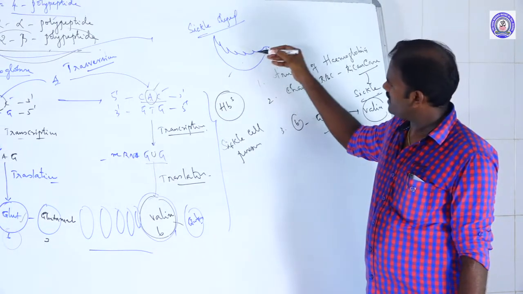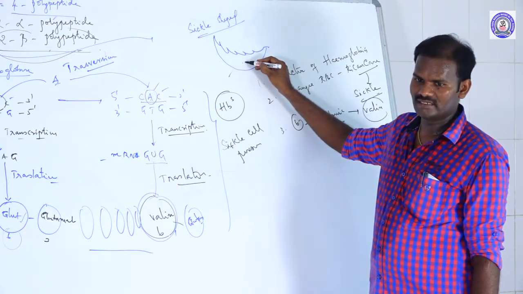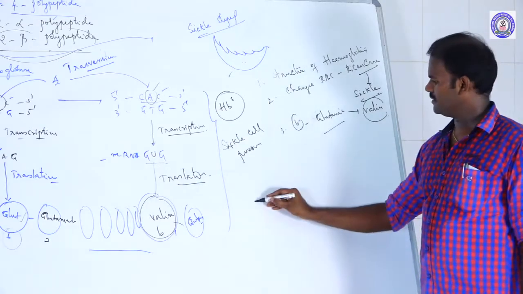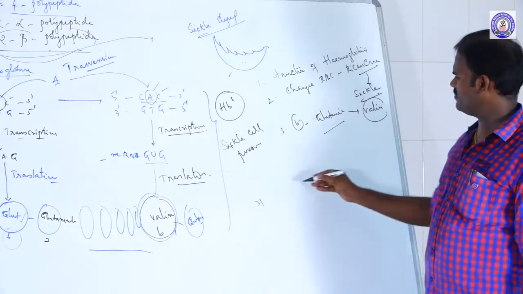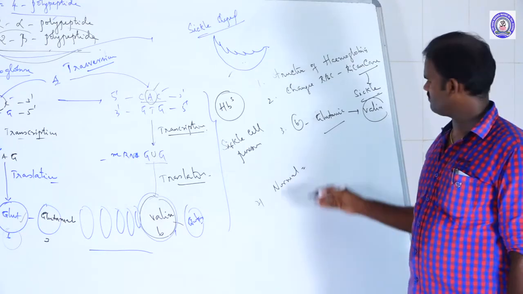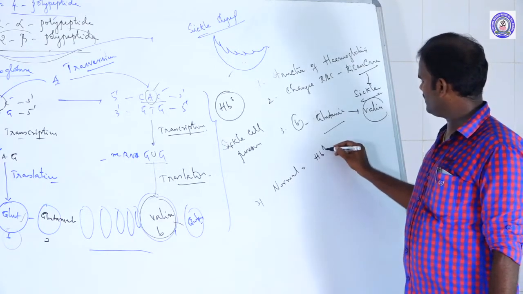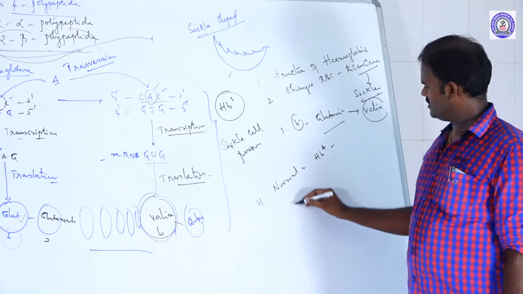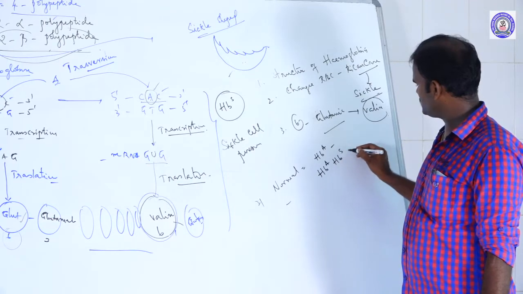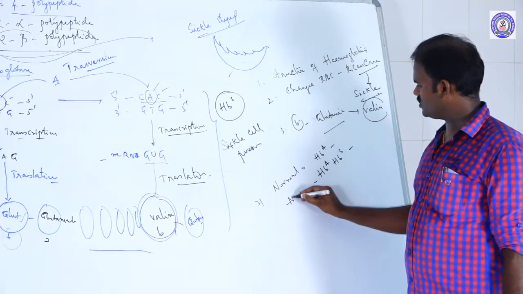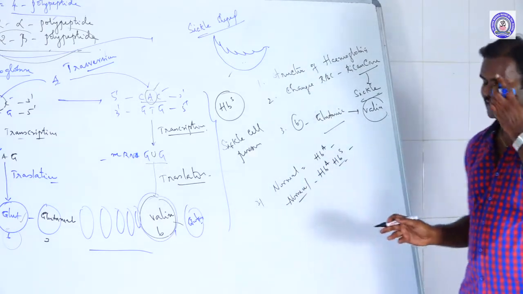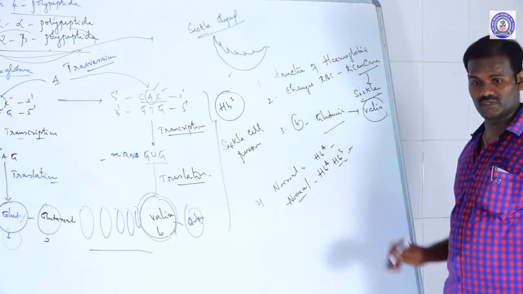As a result, the RBCs rupture. They cannot carry enough oxygen, which affects the brain cells, and sometimes leads to death. Actually, it's controlled by three genotypes. In normal persons, HBA HBA, the normal gene. Another one is HBA HBS, heterozygous. Here also the person is normal, but carries the sickle cell, I mean mutated gene, also.